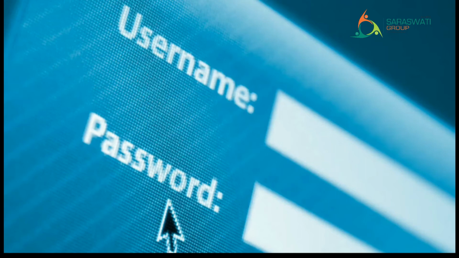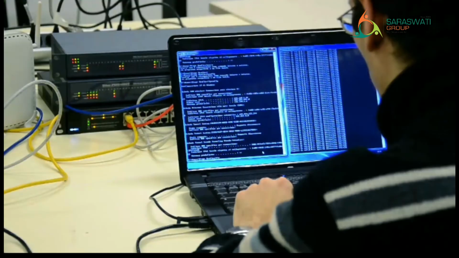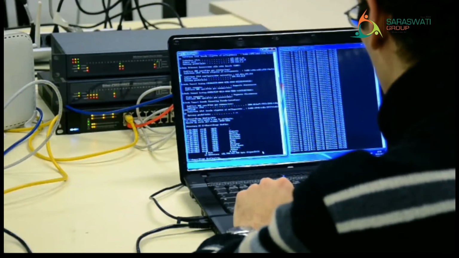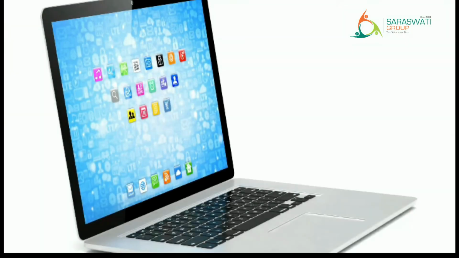A login screen asks for username and password. Windows Desktop appears after we have entered the correct details. The process of loading the operating system after a computer is switched on is called booting. During booting, the computer performs necessary actions to make it ready for further use. The first screen that appears once the Windows operating system is loaded is called the desktop.